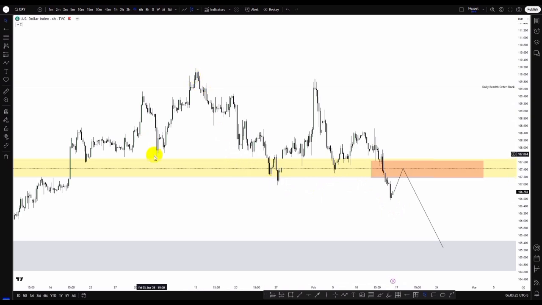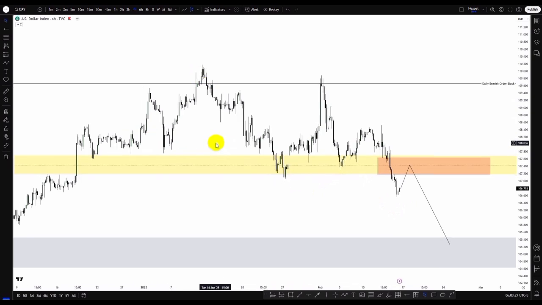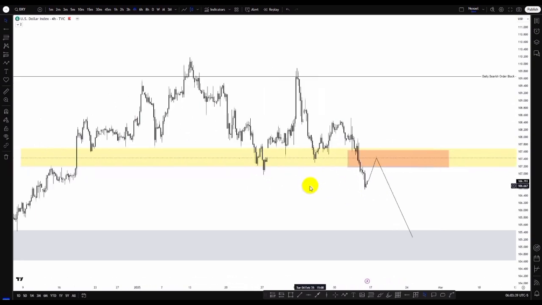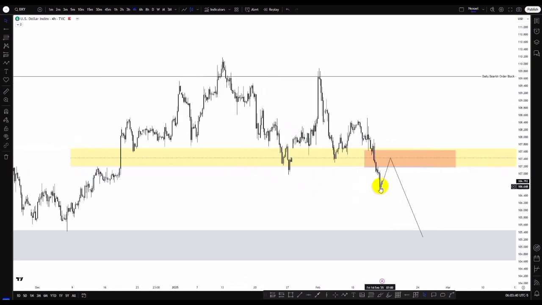This movement took out this low points, and now what we can see is the break of this last swing low point to the downside, violating the weekly fair value gap. So basically now we're looking forward to see the possibility of a bullish movement to mitigate the bullish weekly fair value gap as an inversion fair value gap now, and we have the bearish continuation.